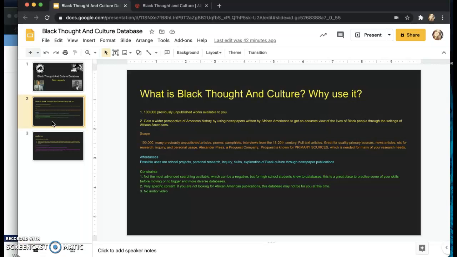It is an Alexander Press or ProQuest company database, and ProQuest is known for its quality primary resources, so I hope that you check them out for your research needs.